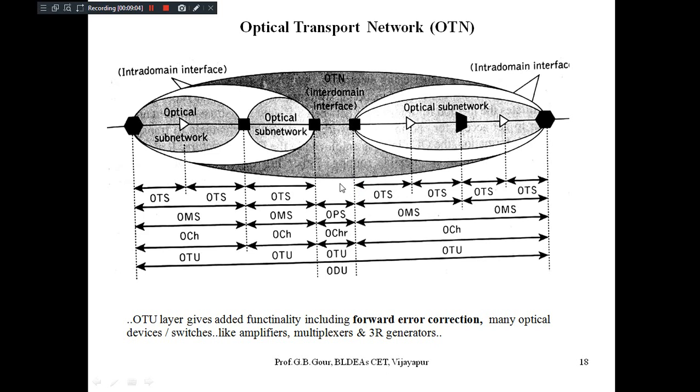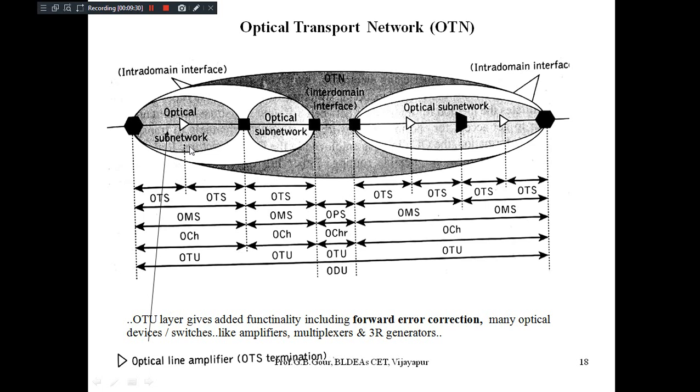So if you look at this one here, the OTU layer gives added functionality including forward error correction. Okay, many optical devices or switches are used in the OTN section here, like optical amplifiers, which have been shown with the triangle. Now we can understand each of these symbols before understanding the working.